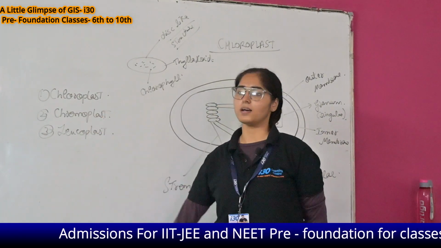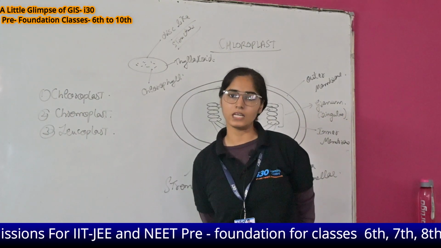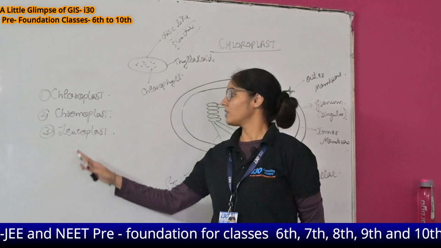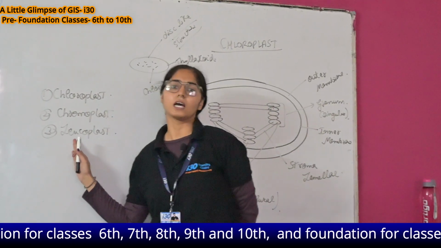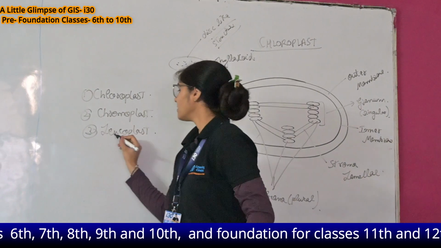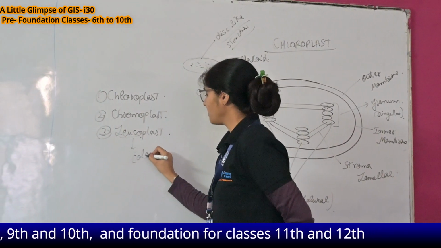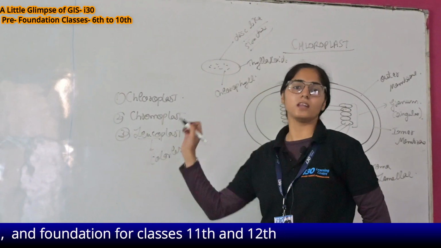Second one is chromoplast, which provides colors other than green to the plants. Next one is leucoplast. Leuco means white color. That means it is a colorless plastid, so it doesn't provide any color.